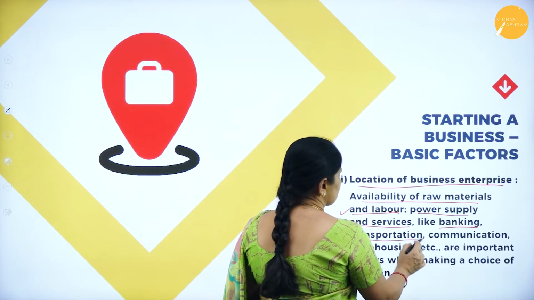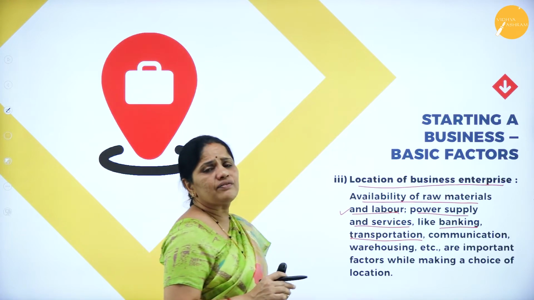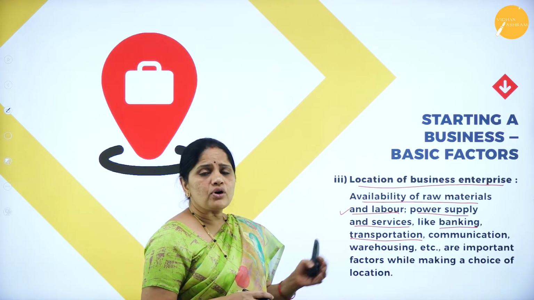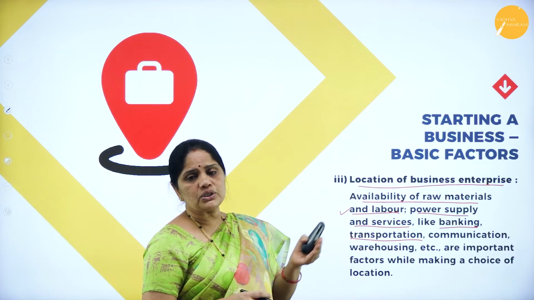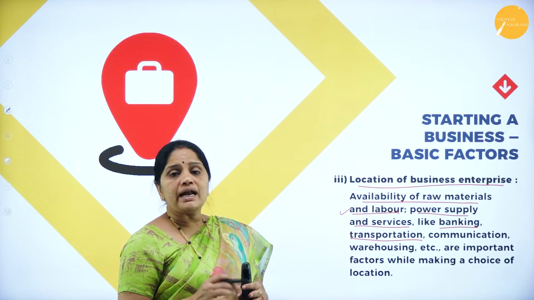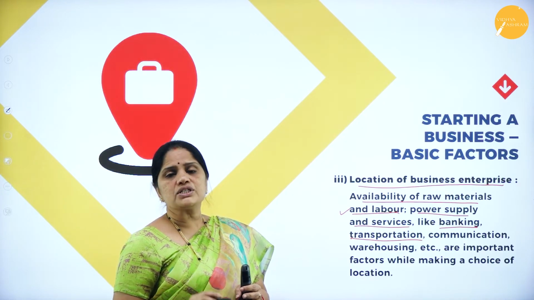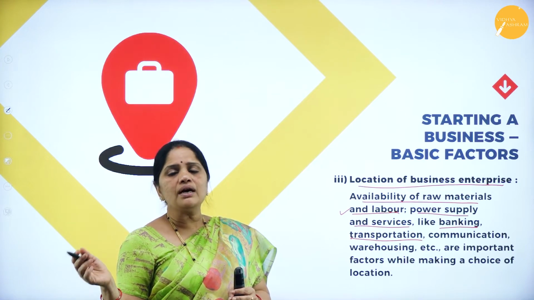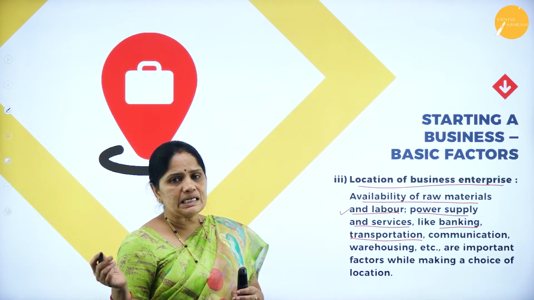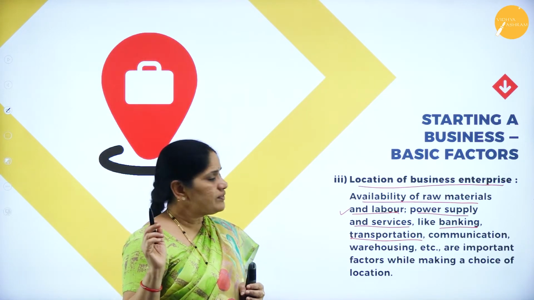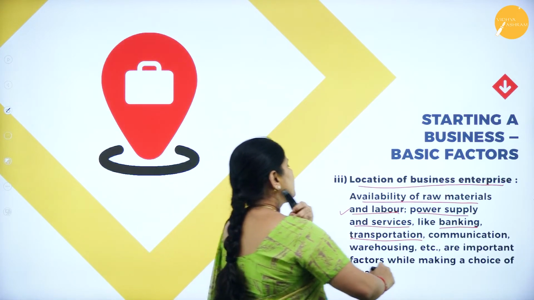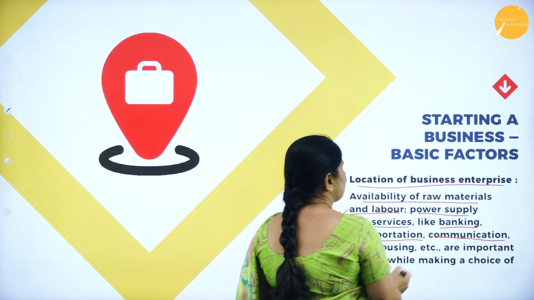Then transportation. It should be well connected by roads to transport raw materials from the place of production to the factory, and also to transport the finished goods from the factory to the wholesaler's place, the retailer's place, or the place of consumption. Then communication, which is very, very important.